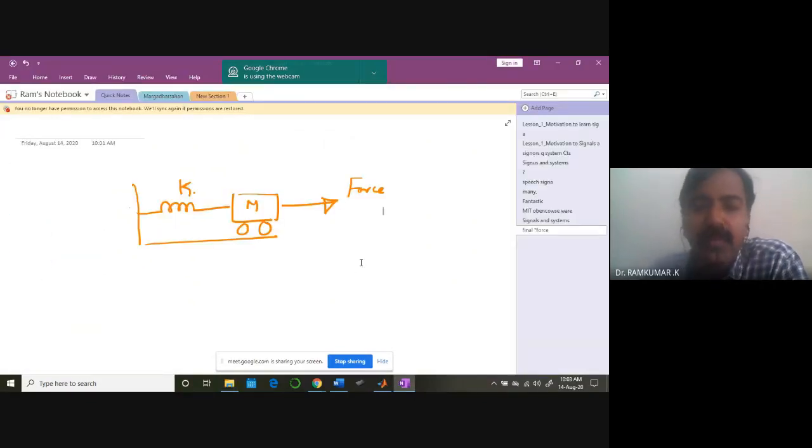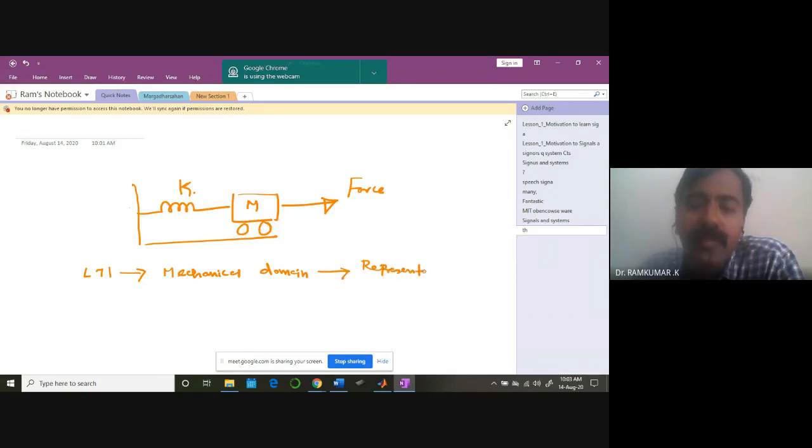So that's what I'm telling. Almost all LTI systems connected to the mechanical domain can be represented... Imagine in the entire world, whatever mechanical systems you have, if it is LTI, you can linearize it and bring it to an LTI model.